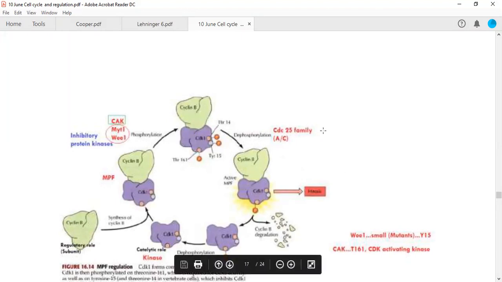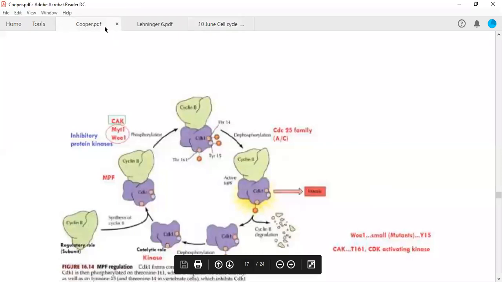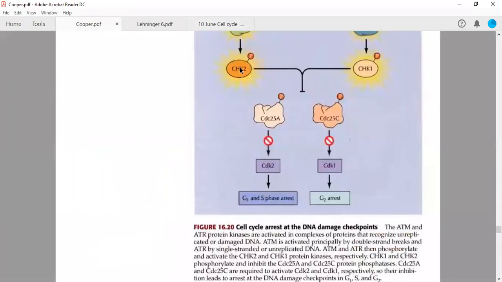So in a way, if there is any problem in our DNA, either the DNA is mutated or damaged, cell cycle progression will not take place because the CDC25 phosphatase family is degraded, or I can say inactivated, by phosphorylation by checkpoint kinase 1 or checkpoint kinase 2. Got this point?